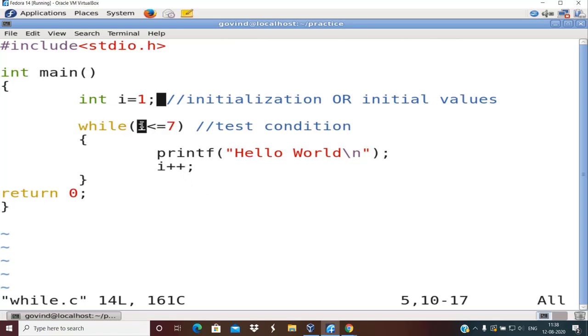What do I mean by that is, I have now made I as 8, so the initial value I have made it as 8 instead of 1. Now what will be the output of this? First it will check the test condition. Is 8 less than or equal to 7? Of course not. So it should not print anything, right?